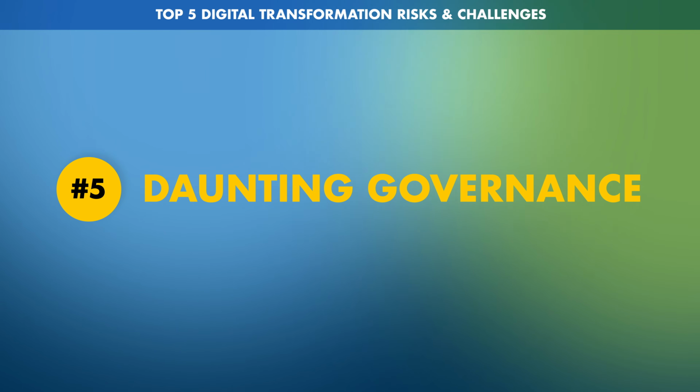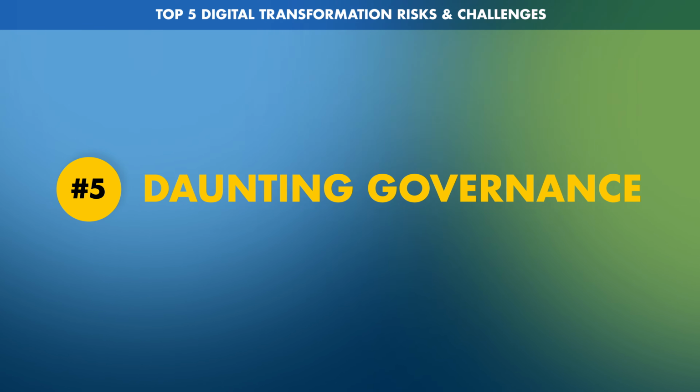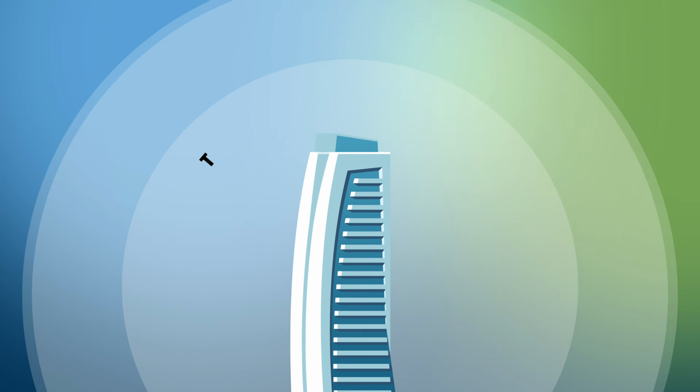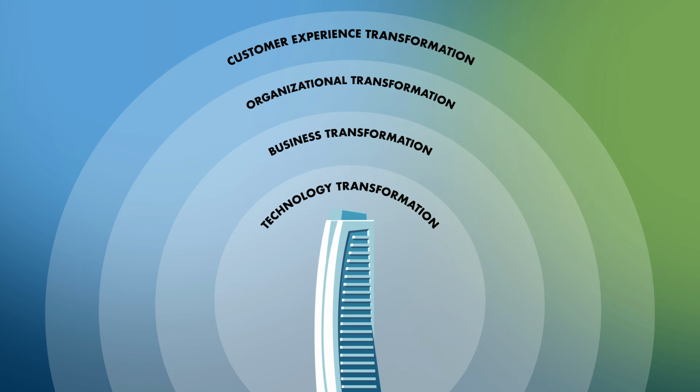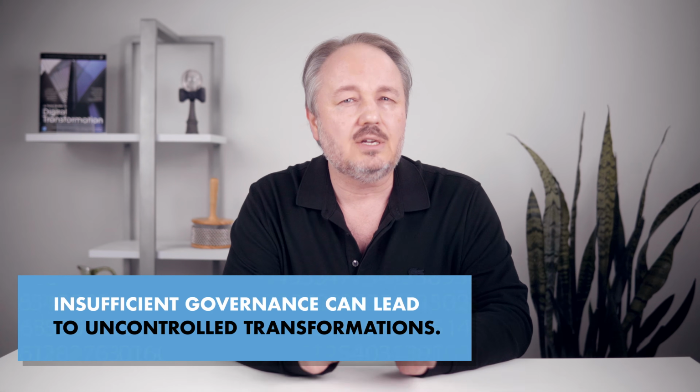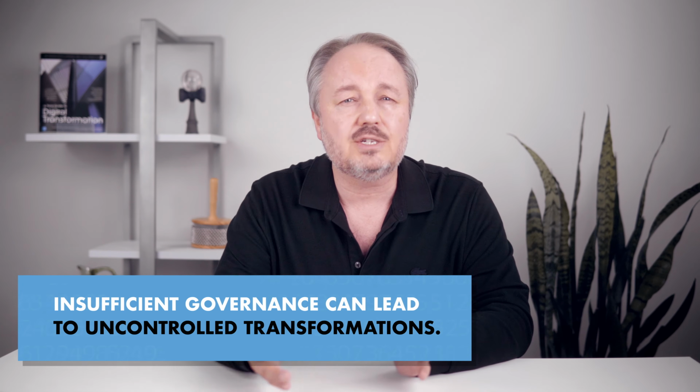Daunting governance. An IT governance framework provides policies and rules for us to regulate and evolve parts of our IT enterprise. But the potential scope of a digital transformation is not limited to a part of our IT enterprise. Its scope goes beyond IT and is usually much greater than what we are used to. If a business is not prepared for this, it could lose control of the direction in which it is transforming, and that could steer the whole initiative off course.